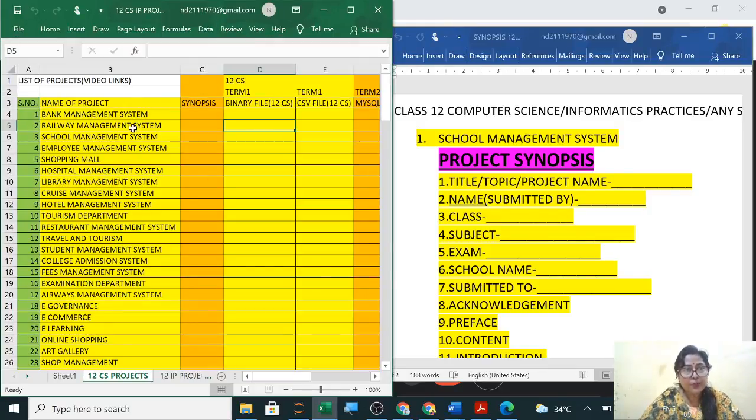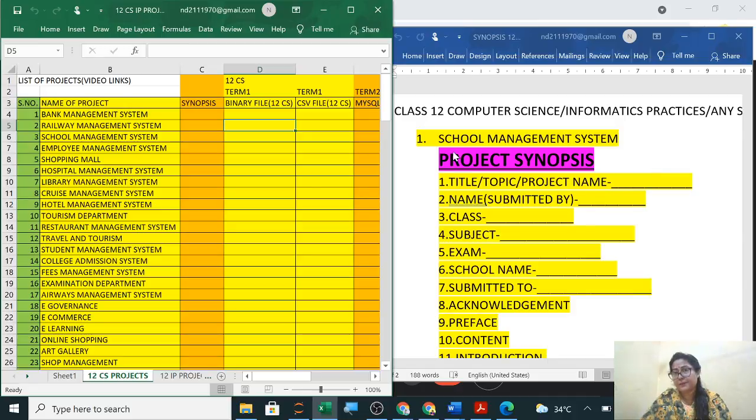Now these are the projects which you have already taken: bank management, railway management, school, all the projects you are doing individually. Now synopsis: in term 1 you will use binary file and CSV file. In term 2 we will do connectivity. So before this term 1 exam you have to complete this synopsis portion.